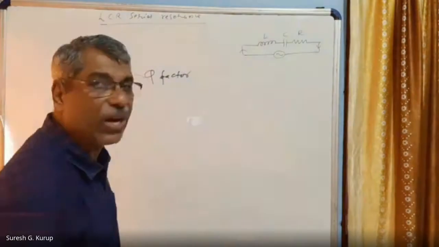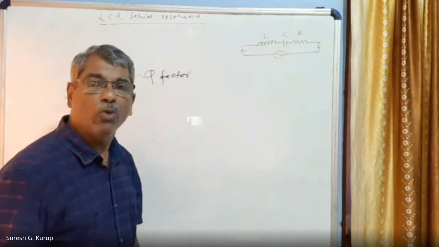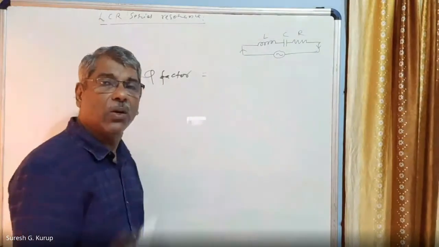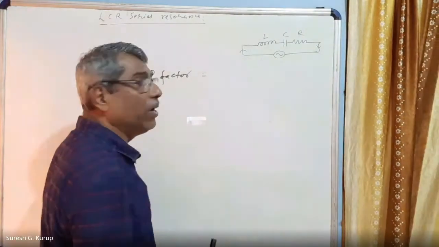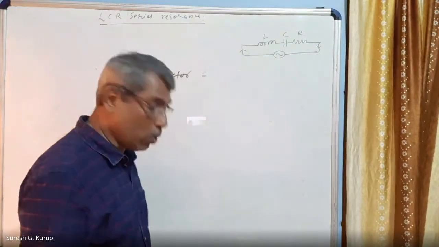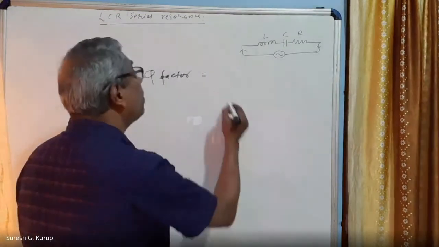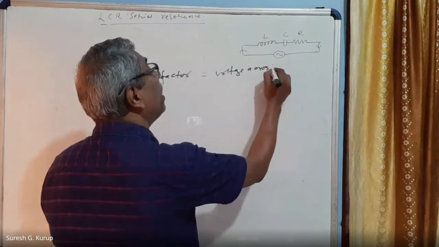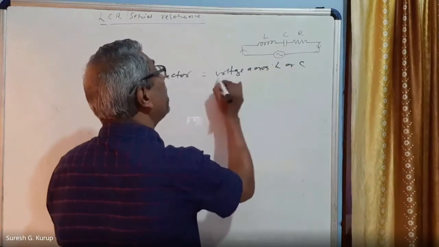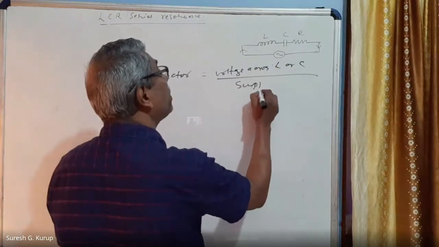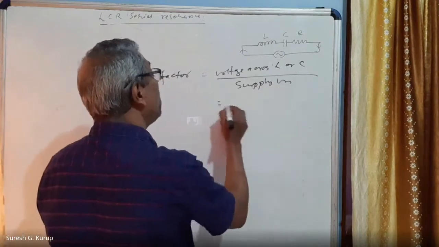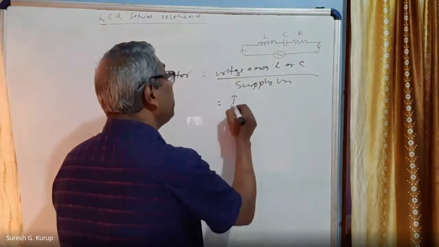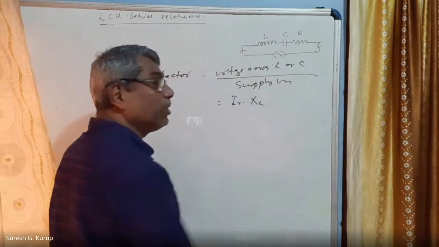Q factor is the ratio, so Q factor has no unit at all. Q factor is equal to the voltage across L or C to the applied voltage. That means the voltage across L or C divided by the supply voltage. The voltage across L or C is equal to IR into XL, I can write.